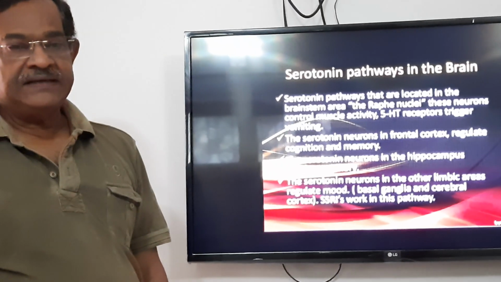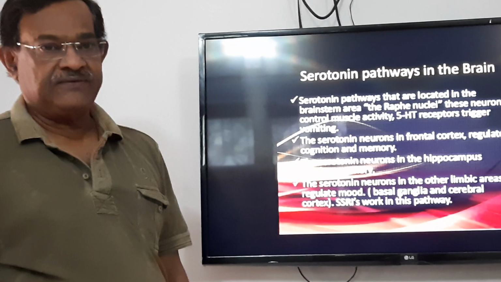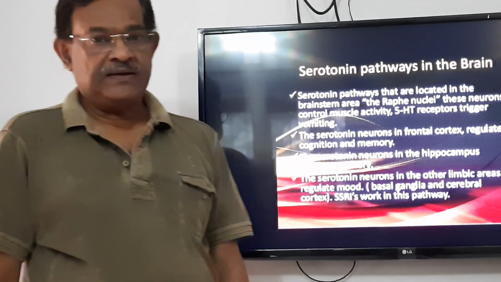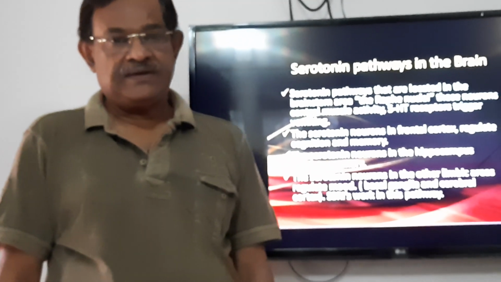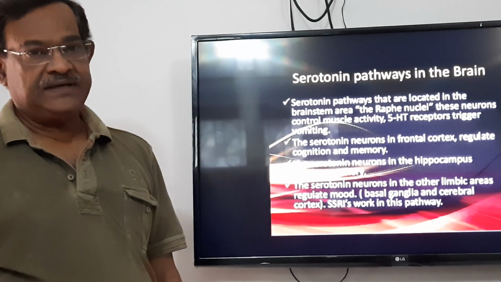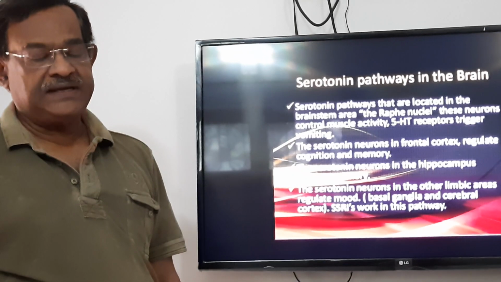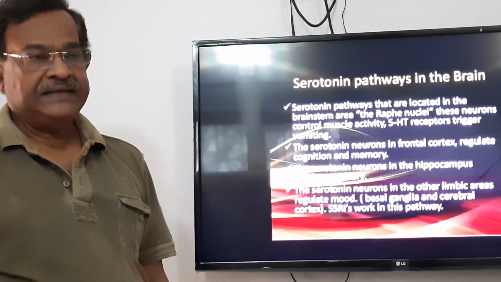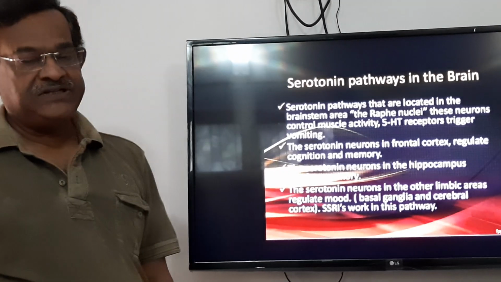It has several subtypes like 5-HT1A, 5-HT1B, 5-HT1C, 5-HT1D and 5-HT1E. Next family is 5-HT2.